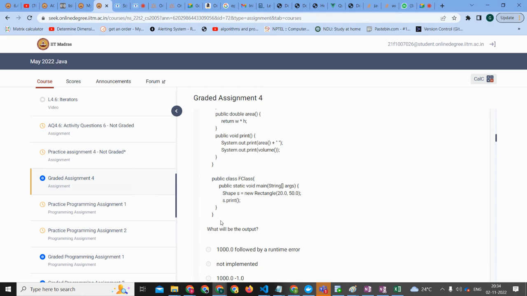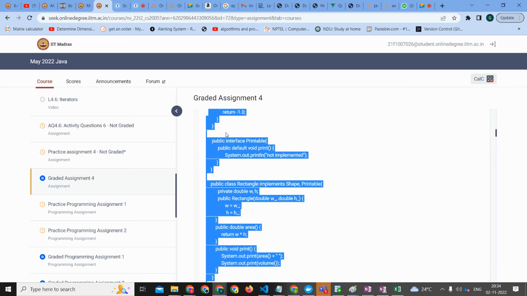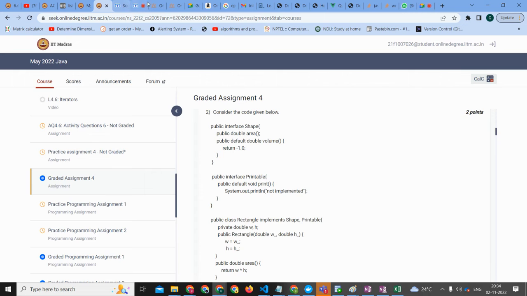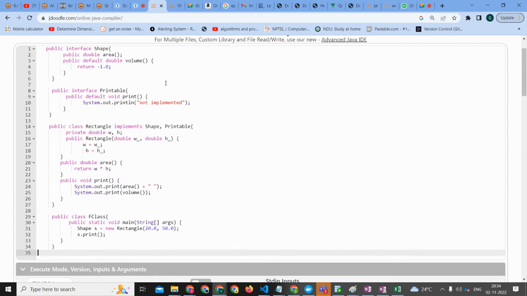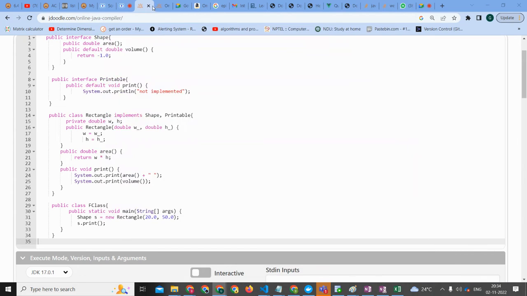Let's go ahead. So this is how it will be, guys. Here we are starting the original Java. This is where the mark difference goes up or down. All right, so what will be the output?